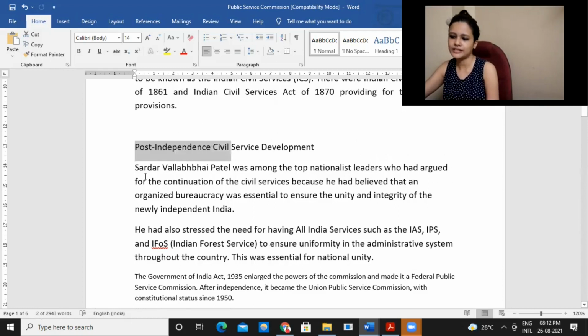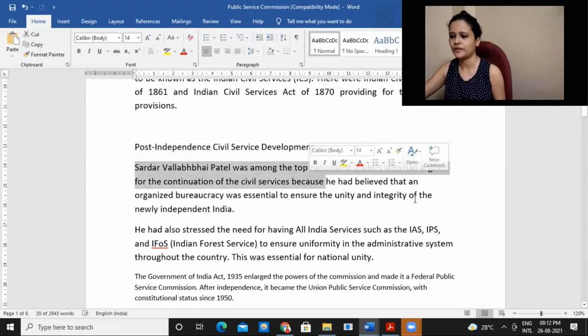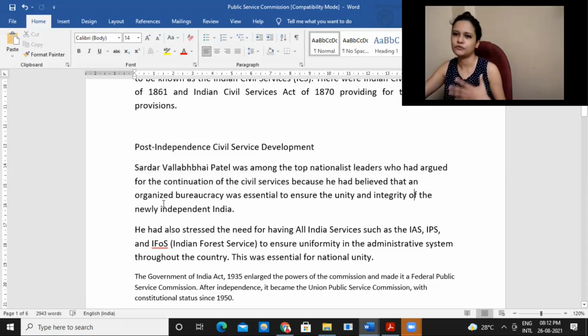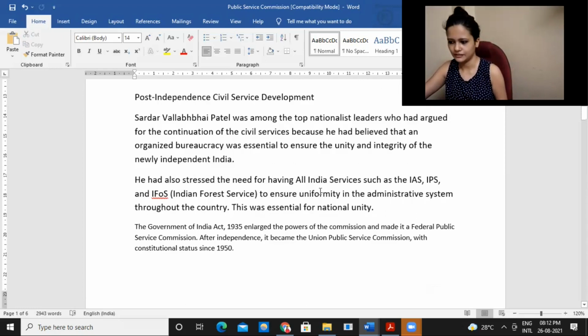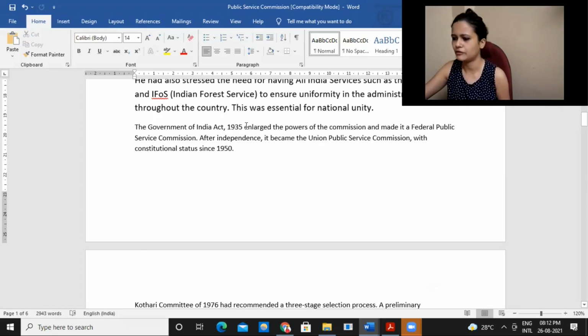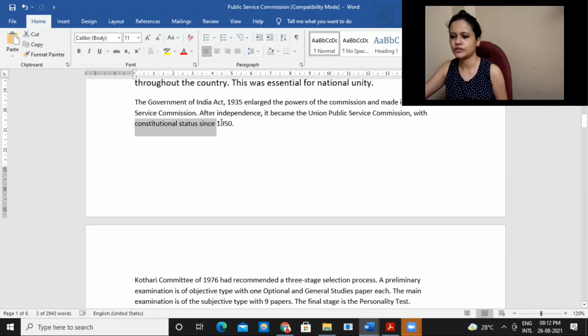So post-independence, Sardar Vallabhbhai Patel, amongst the top nationalist leaders, said that this provision should be continued and we should include it in the Constitution itself. Accordingly, the provision is mentioned from the Government of India Act 1935, and we also have provisions with regard to it under the Constitution of India.